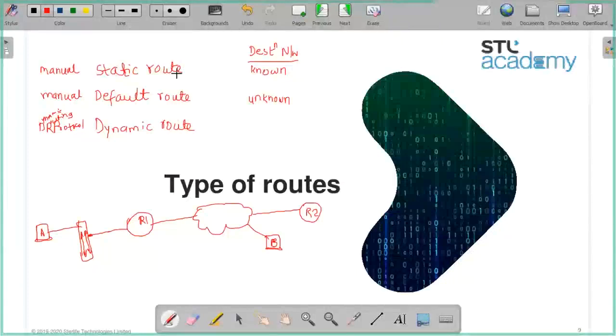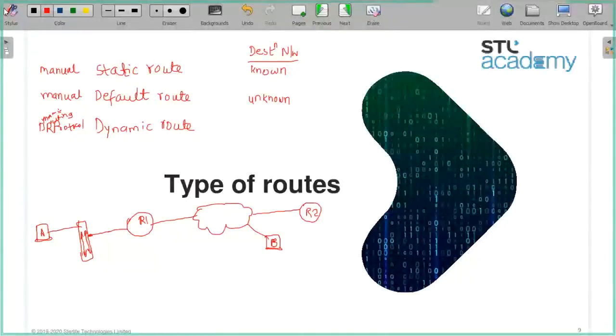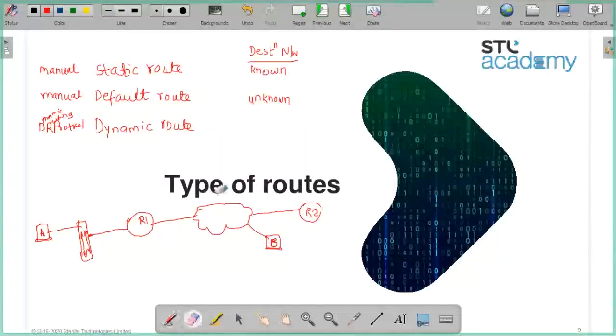Let's not go into this example right now. Let's keep it simple. We'll remove the internet right now. Directly connect.